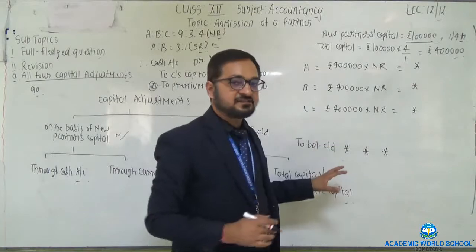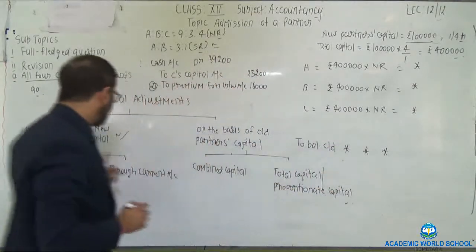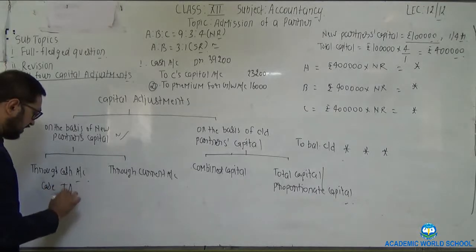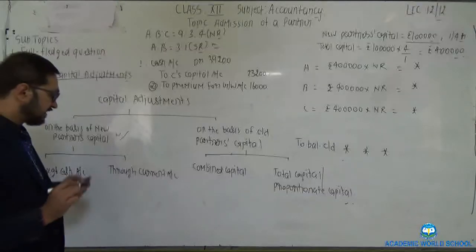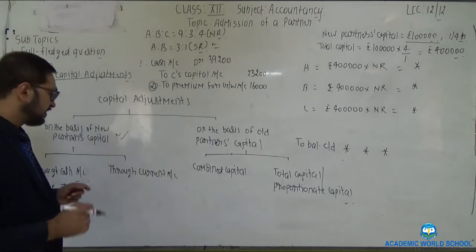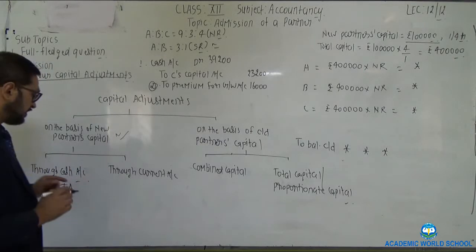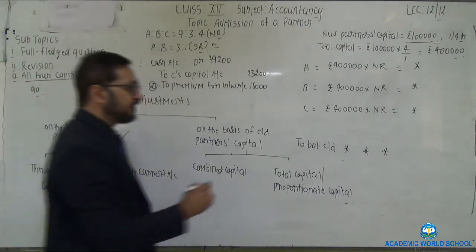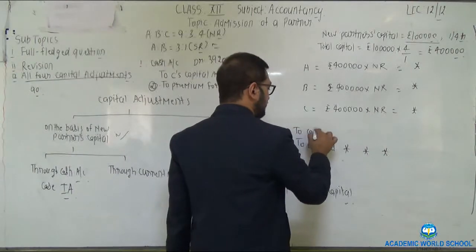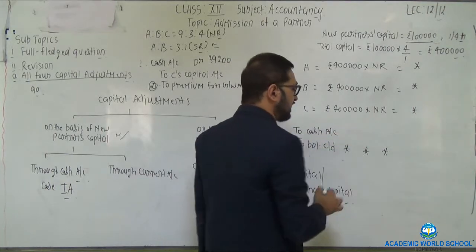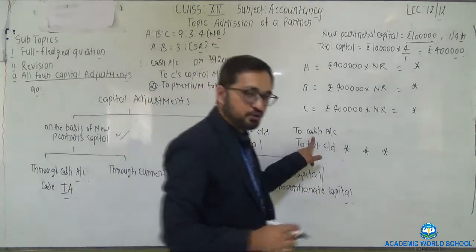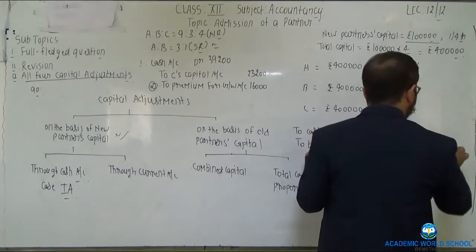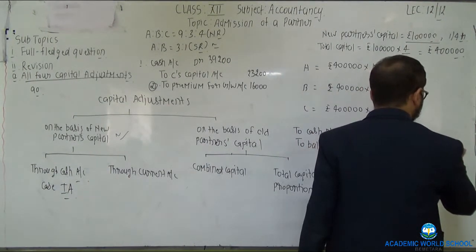Okay, so for balancing the account, this is case 1A. If it is mentioned in the question that balancing figure is to be adjusted by opening cash account, then balancing figure is to be made by opening cash account by writing either to cash or by cash in particulars column.